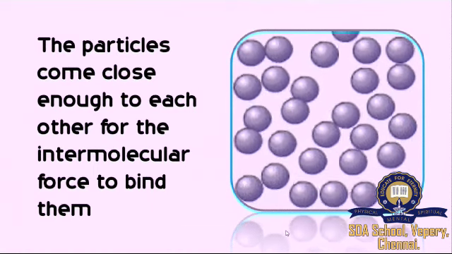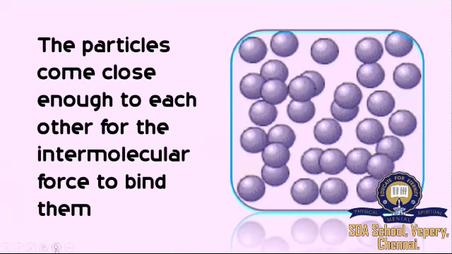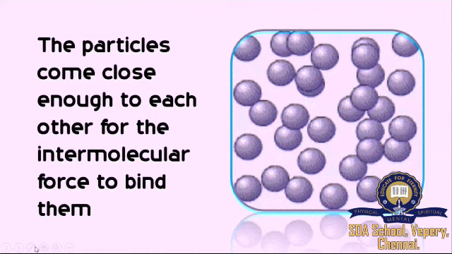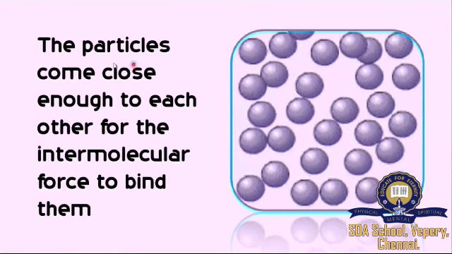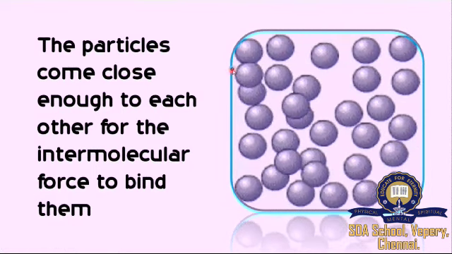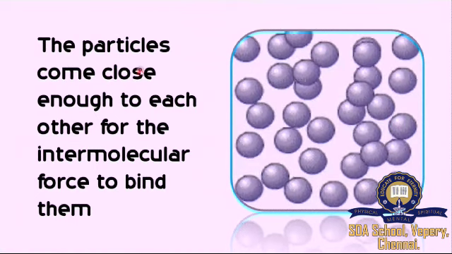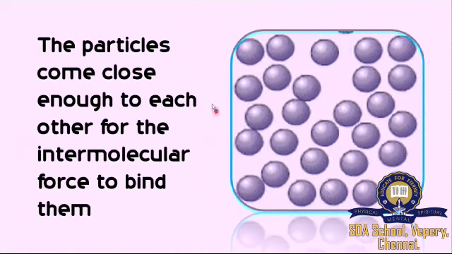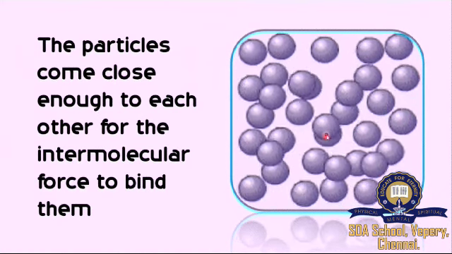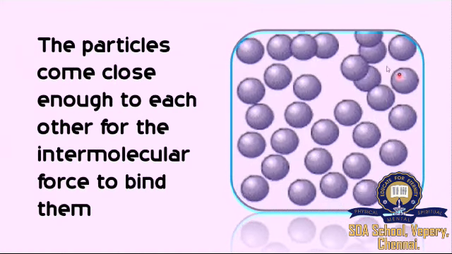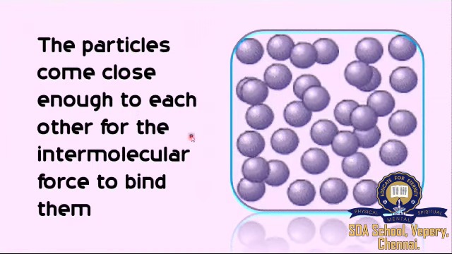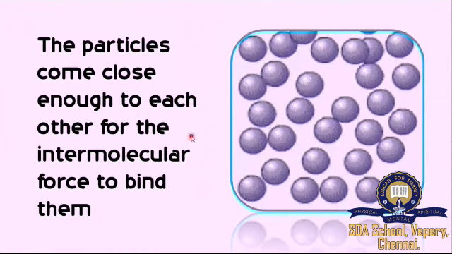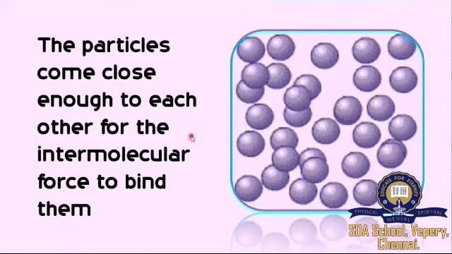When the temperature is lowered, the particles come close to each other. When they come close to each other, what happens? The intermolecular force binds them. When the intermolecular force binds them, what state is it reaching? It is reaching the solid state, because only in the solid state the intermolecular force is very high, right? So on the cooling process, the particles come close to each other for the intermolecular force to bind them. That's how the change of state is happening.